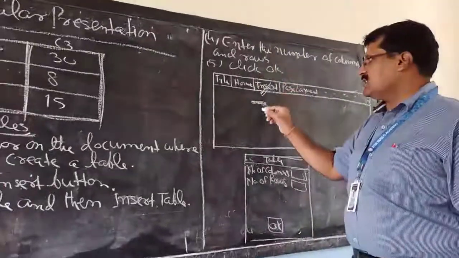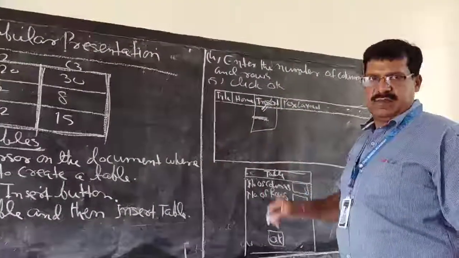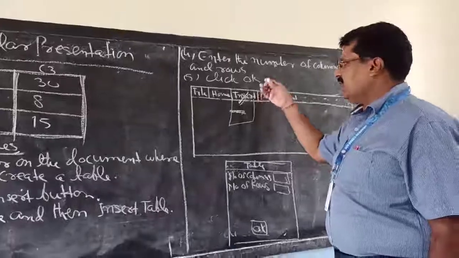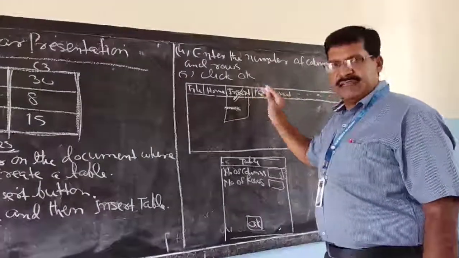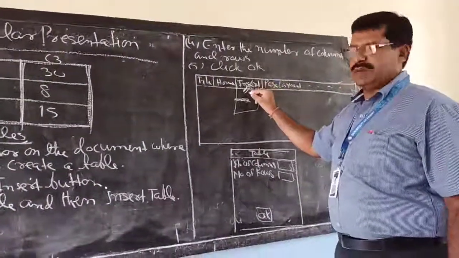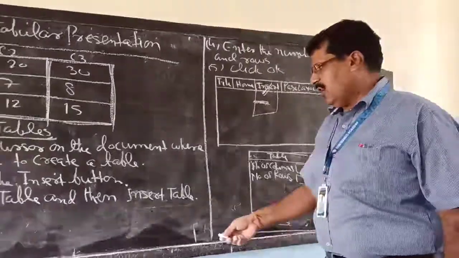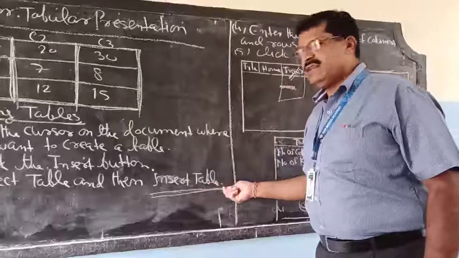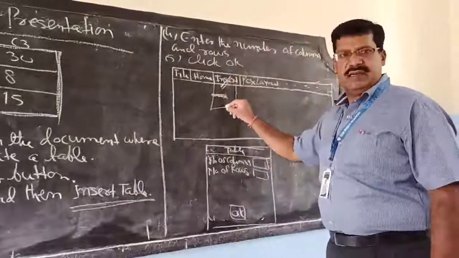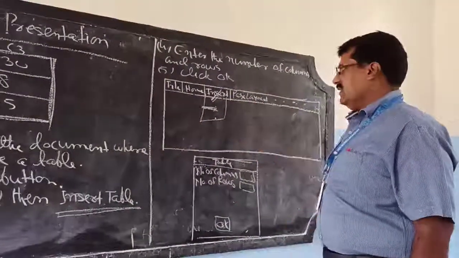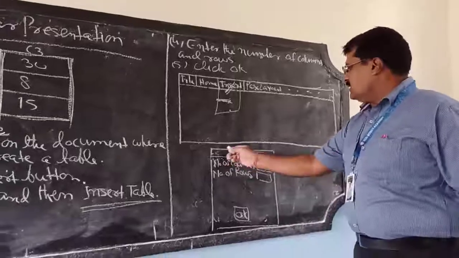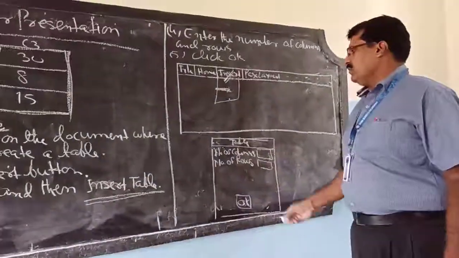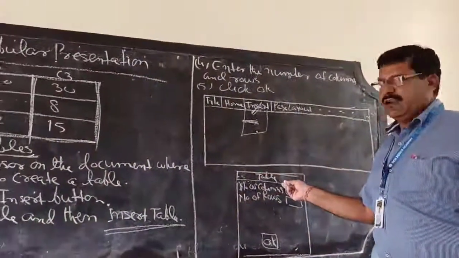When you click on the Insert button, it will open and there will be the option Table. So click on the Table option. In the Table option, there will be Insert Table. Click on Insert Table. When you click on Insert Table, this window will open. This dialog box will come. It is the Insert Table dialog box.